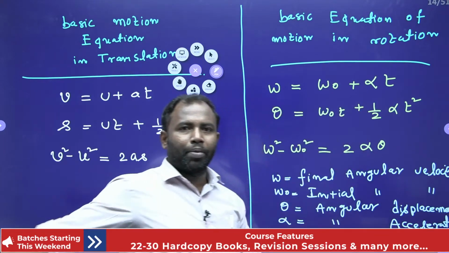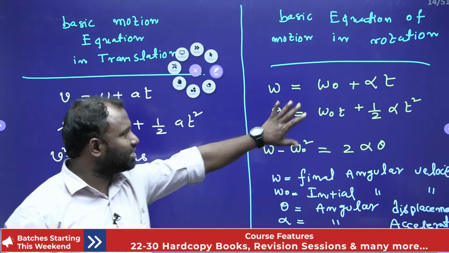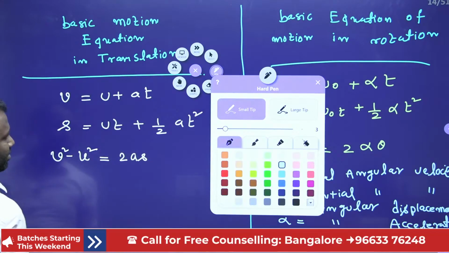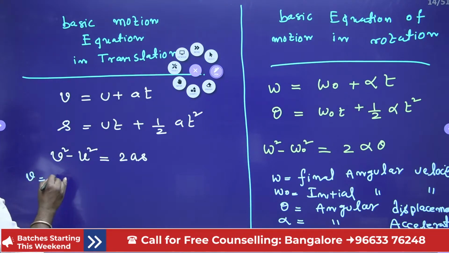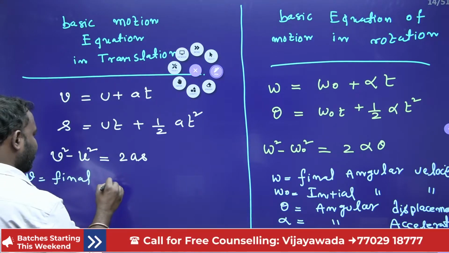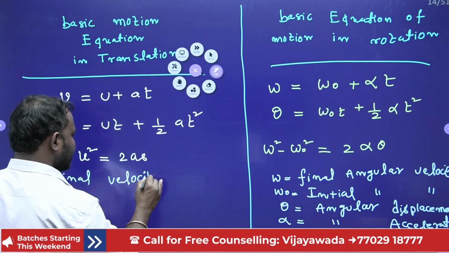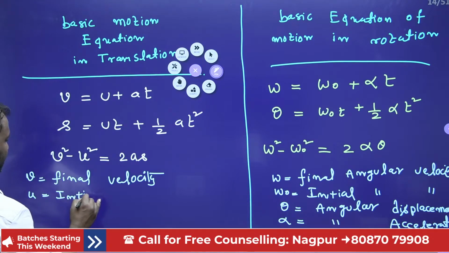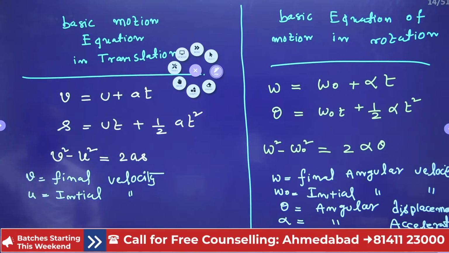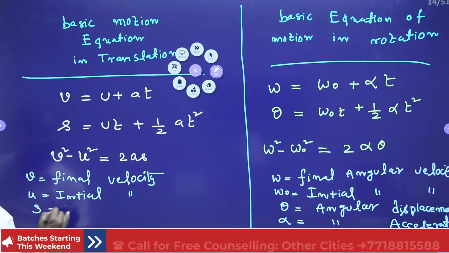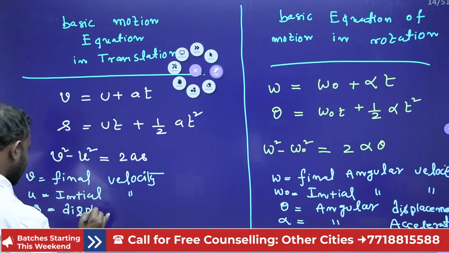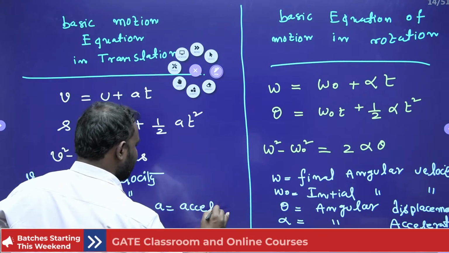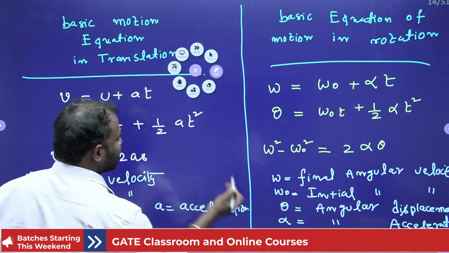Time t is common for both cases. Here v is the final velocity, u is the initial velocity, s is the displacement, and a is the acceleration. t is the same for both cases.